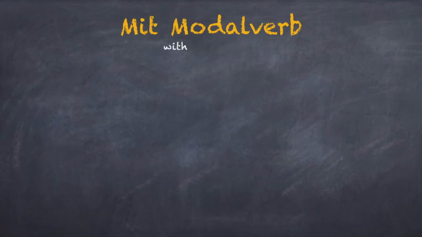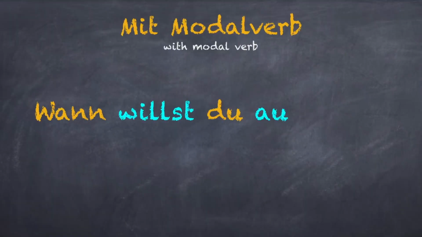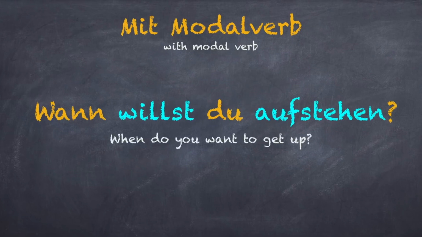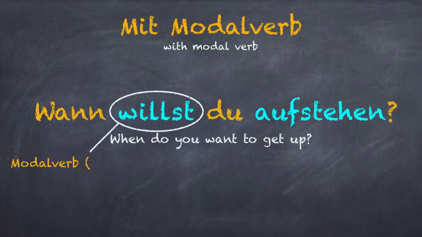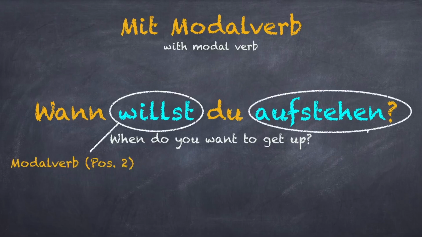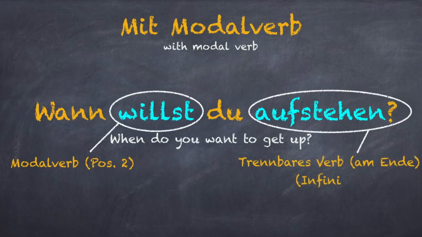What happens when we use a modal verb in the sentence? Wann willst du aufstehen? In this case, the conjugated modal verb will be in the second position, whereas the trennbares Verb aufstehen will stand at the end, and this verb will not be conjugated. That means it remains in infinitive. If you want to revise modal Verben, you can watch our video on modal Verben.